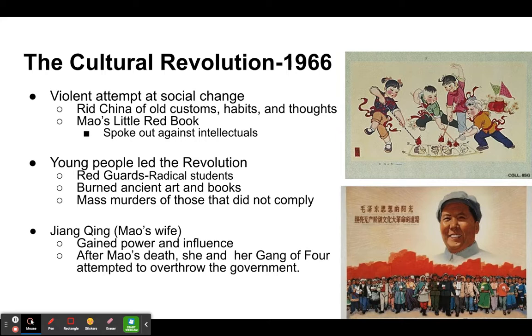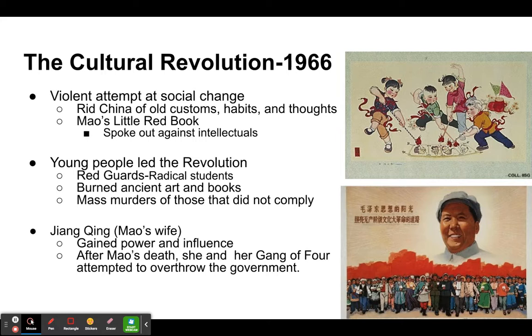Mao also had what he called the Little Red Book, which essentially was almost a how-to on how to rid the country of these customs and habits that form the old culture. And he was trying to get young people on board to do this. And so he actually had young people lead the revolution. He had the Red Guard, which became a radicalized student group who went throughout the countryside and the country, burning down ancient artwork and taking out ancient books, and essentially mass murdering people that didn't comply with the Cultural Revolution and Mao's new standards. And so they went through the country, terrorizing the country.